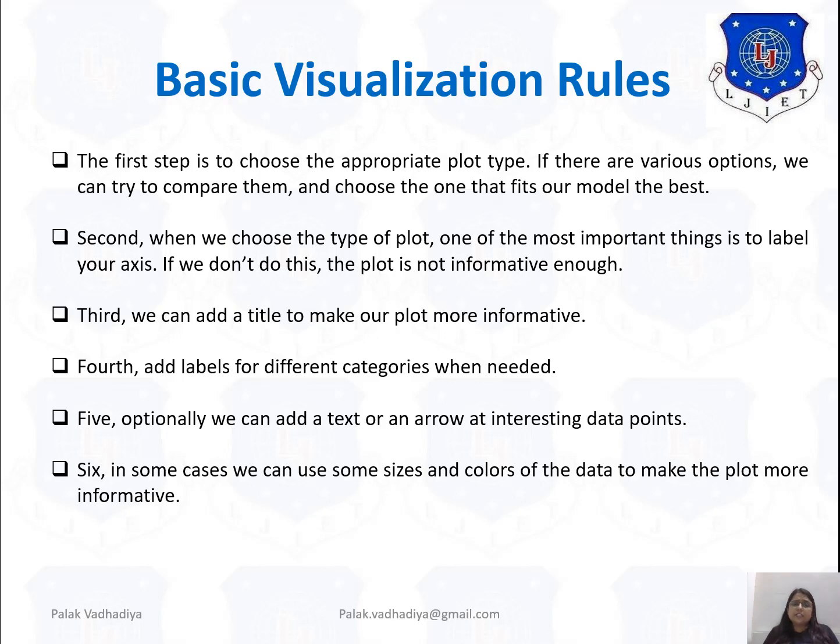Now the sixth: in some cases, we can use size and color of data to make the plot more informative. Here you can use different colors also. Suppose for one graph you can use the red color, for the second graph you can use the yellow color, then magenta color, like that. And also you can customize the size based on your requirement.